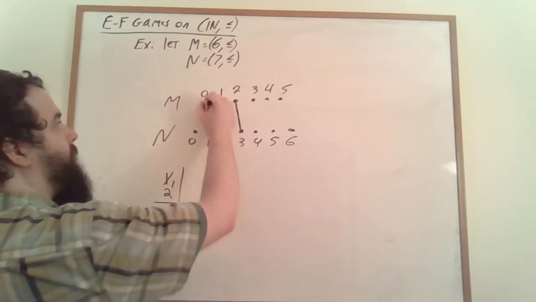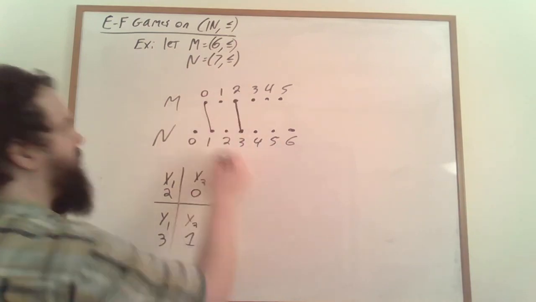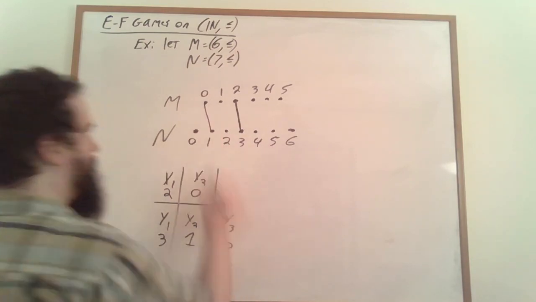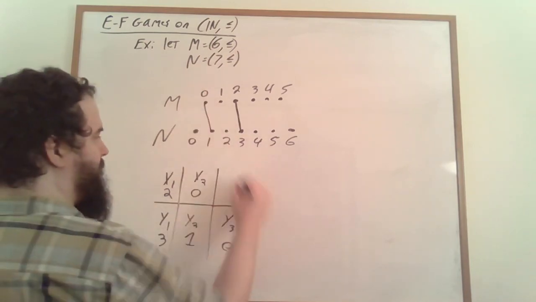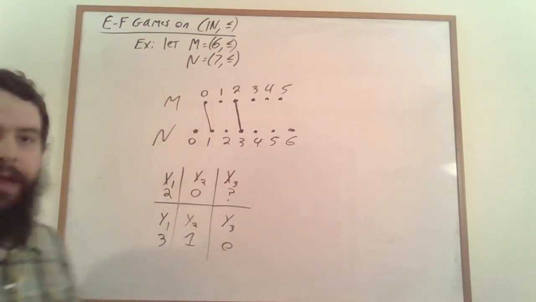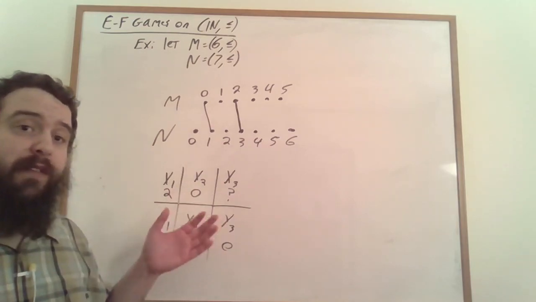Again, duplicator matches it to either of these points, and then on the next turn, Spoiler plays here, and duplicator has lost. After now 3 turns. This is optimal, and I hope I've given you a sense of how to prove that it's optimal.